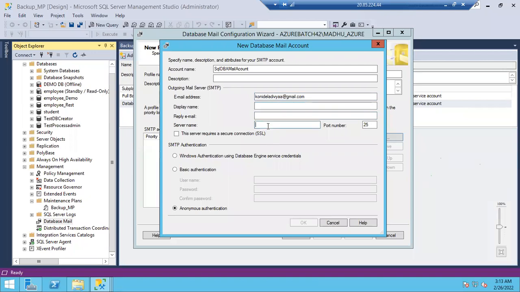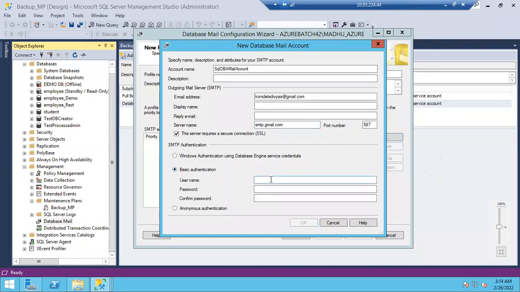Server name, guys, this is the SMTP server name you have to give. No need to give the display email or reply email and all. For Google, the SMTP server name is smtp.gmail.com, and the port number for Gmail is 587. 25 is the port number for Outlook, guys. So 587, right? Done. This requires a secure SSL, meaning as you are sending mails using SQL Server, it should be secured. You have to select this option and you have to give the username and password.